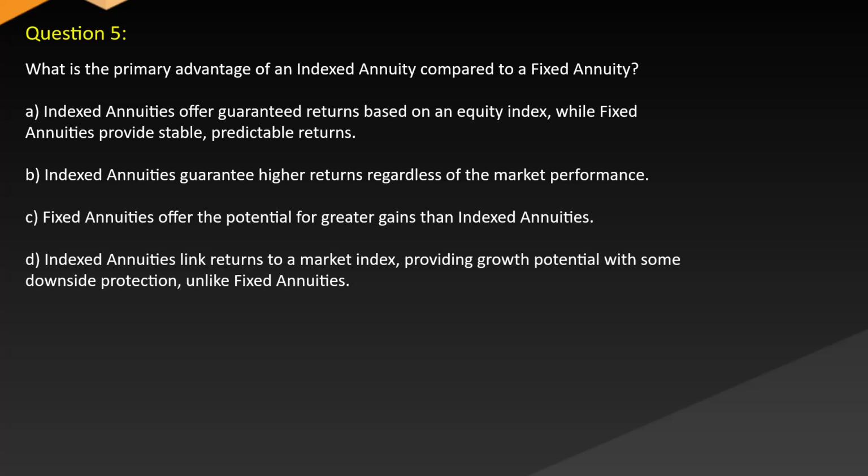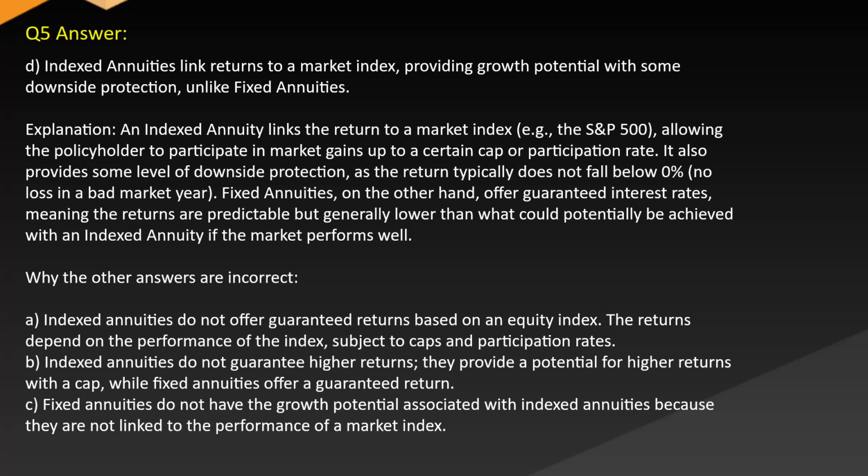A. Indexed annuities offer guaranteed returns based on an equity index, while fixed annuities provide stable, predictable returns. B. Indexed annuities guarantee higher returns regardless of the market performance. C. Fixed annuities offer the potential for greater gains than indexed annuities. D. Indexed annuities link returns to a market index providing growth potential with some downside protection, unlike fixed annuities. Answer: D. Indexed annuities link returns to a market index providing growth potential with some downside protection, unlike fixed annuities.